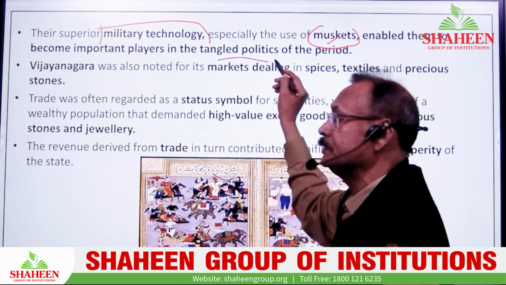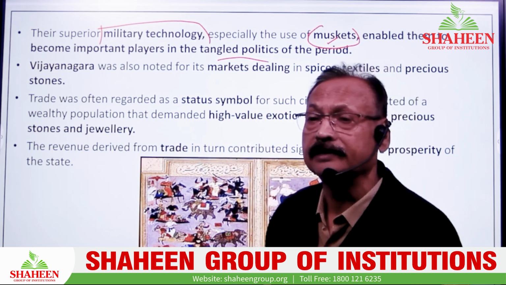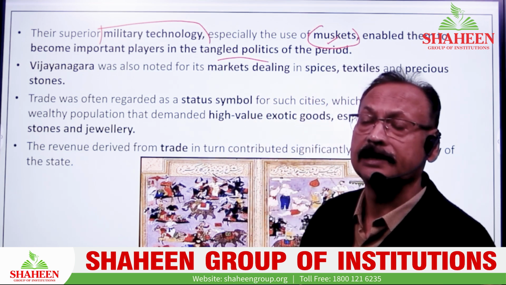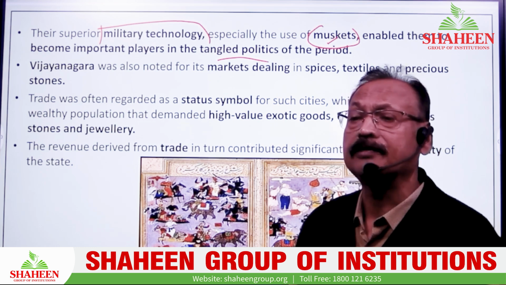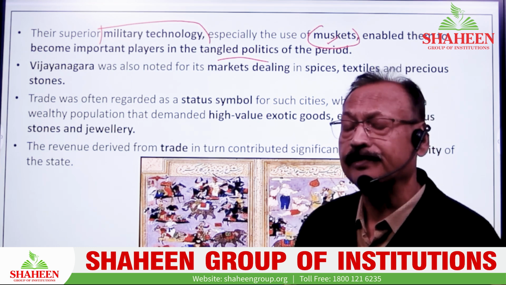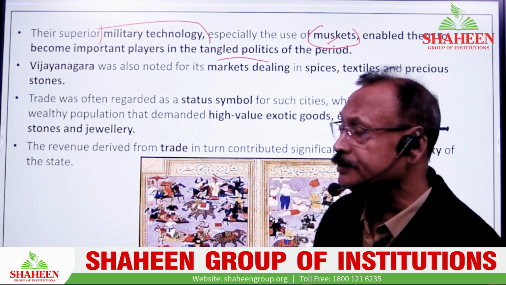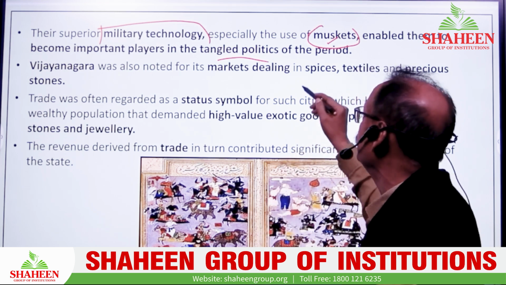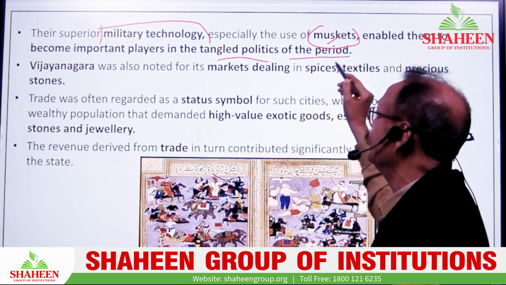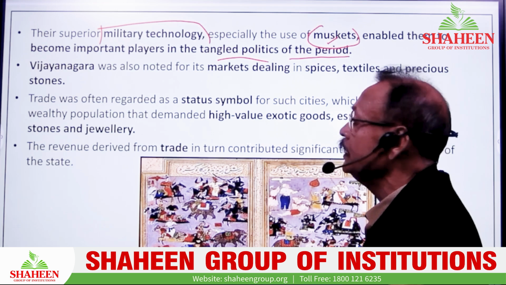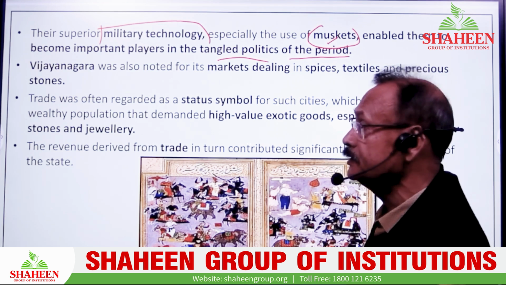Tangled politics means at this time what we find? Ahmednagar was there, Bijapur was there, Bidar was there. These infrequently fought with each other. This way, their military technique, with connectivity to the Western countries and other countries, became more and more powerful by this time too.